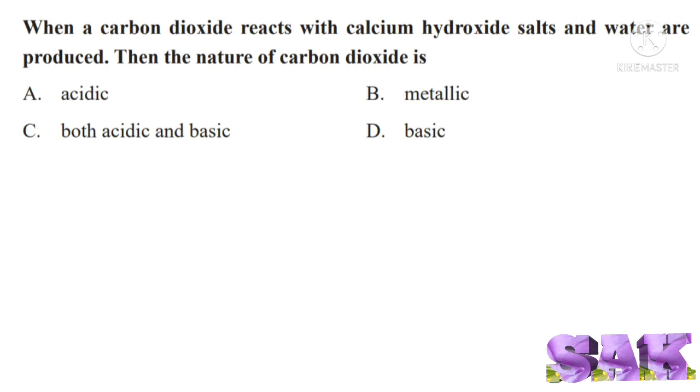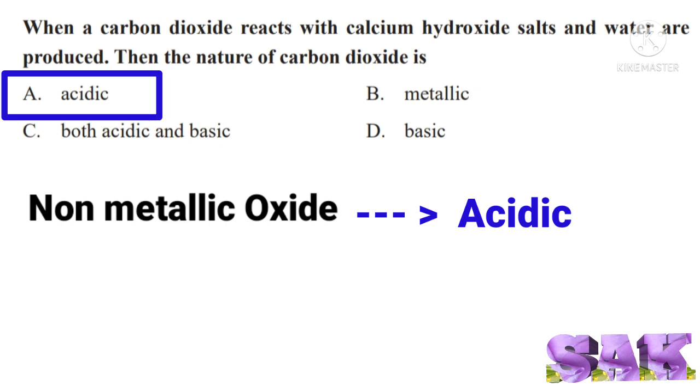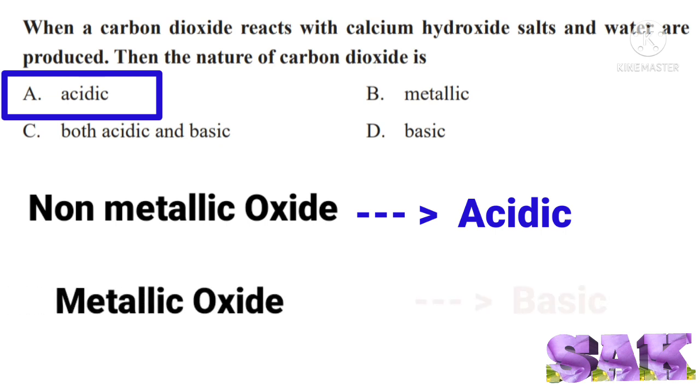Next question. When carbon dioxide reacts with calcium hydroxide, salt and water are produced. Then the nature of carbon dioxide is. Carbon dioxide is a non-metallic oxide, which is acidic in nature. So, correct answer for this question is option A, acidic. Metallic oxides, for example, sodium oxide, magnesium oxide, calcium oxide are basic in nature.